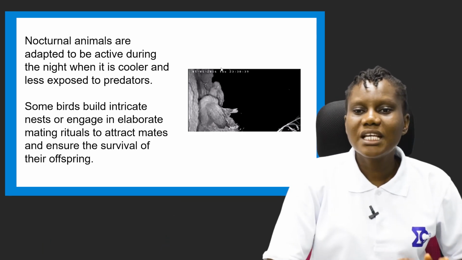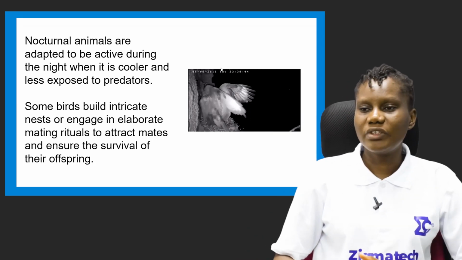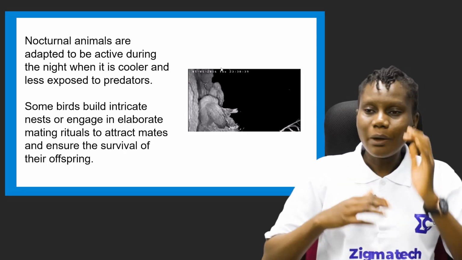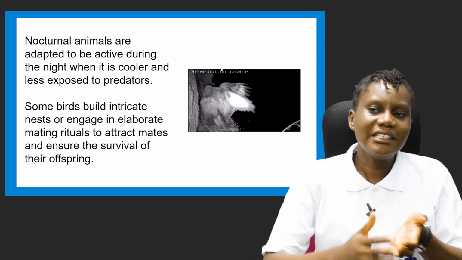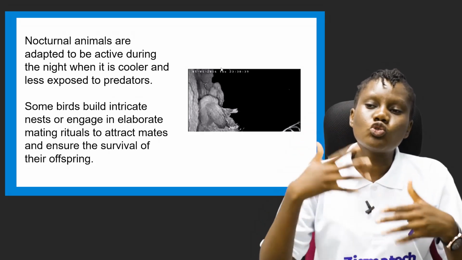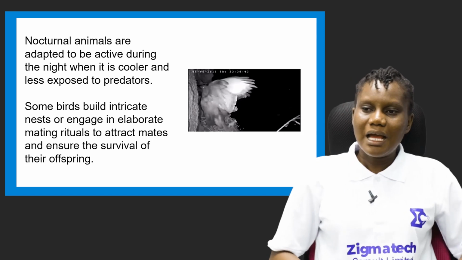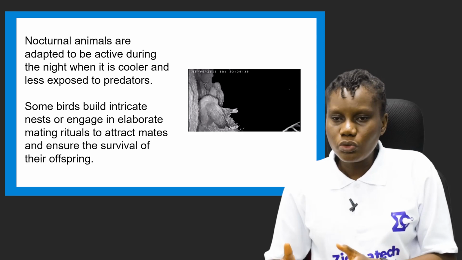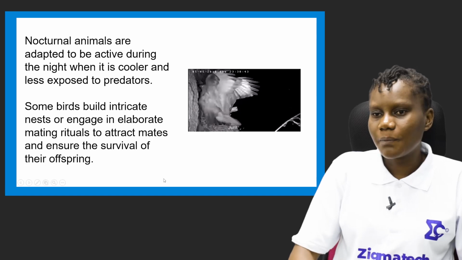Some birds build intricate nests or engage in elaborate mating rituals to attract mates and ensure the survival of their offspring. That is the behavior they engage in. They are already adapted to such. So it's not something that they just started today. It's what they have been into over time, and it has been passed down from generation to generation. And whenever you see such animals, you know this is the animal that is involved in this, because that's their behavioral adaptation.